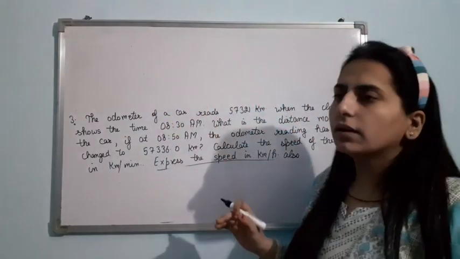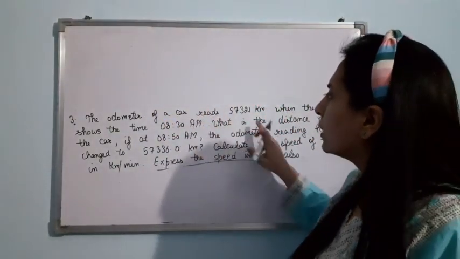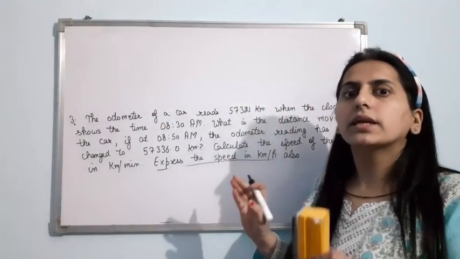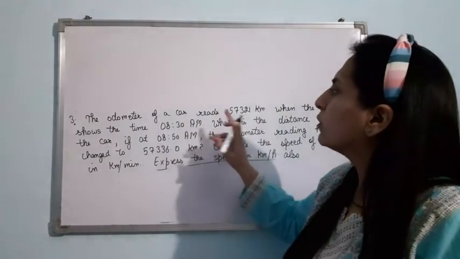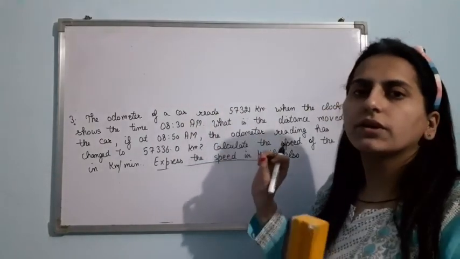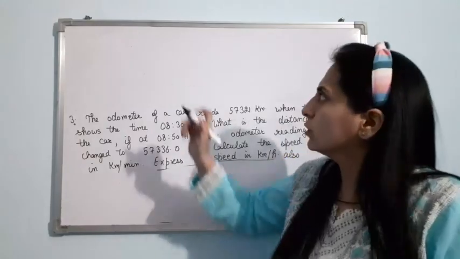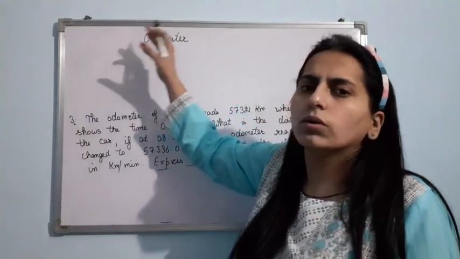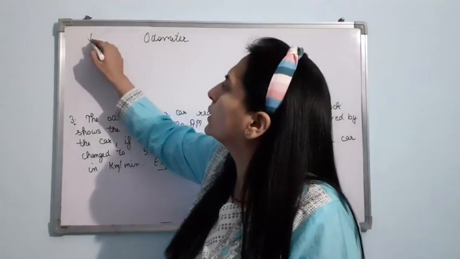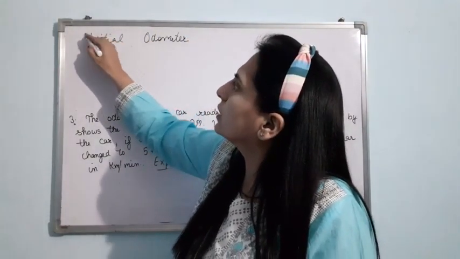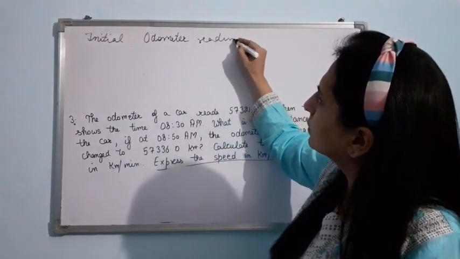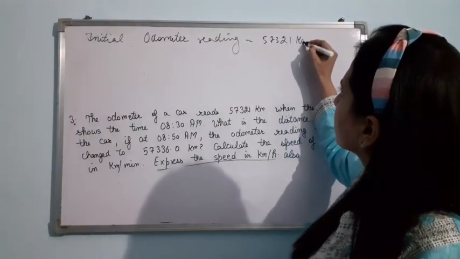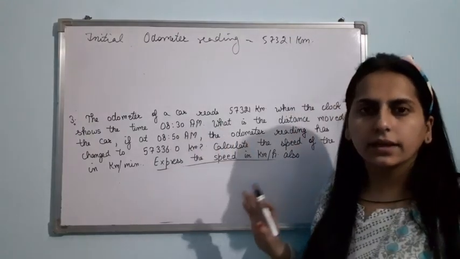Just see this numerical. The odometer of a car reads this when the clock shows the time 8:30 am. So when the time is 8:30 am, the odometer reading is 57,321 kilometers. I can call it the initial odometer reading. In the starting, the odometer reading was this. So initial odometer reading is 57,321 kilometers. Clear? Time is 8:30 am.